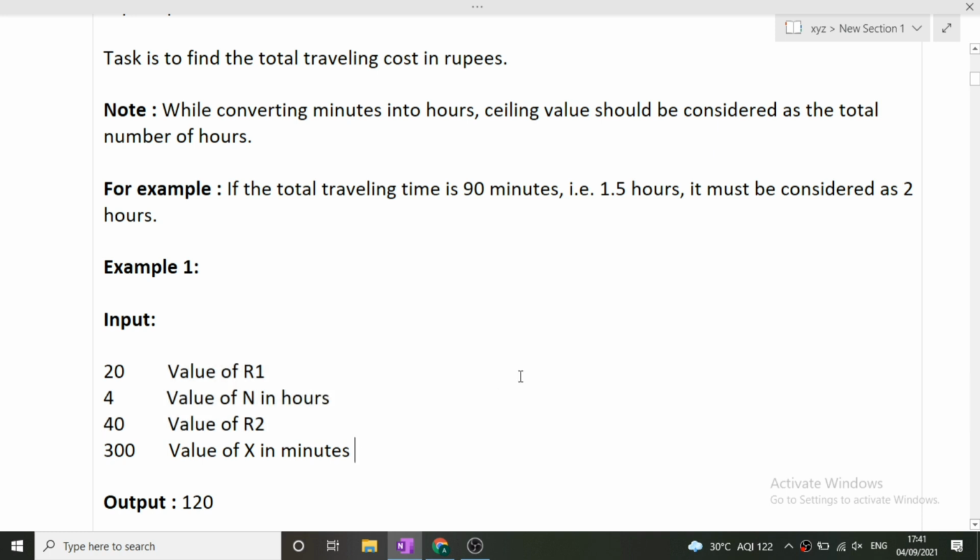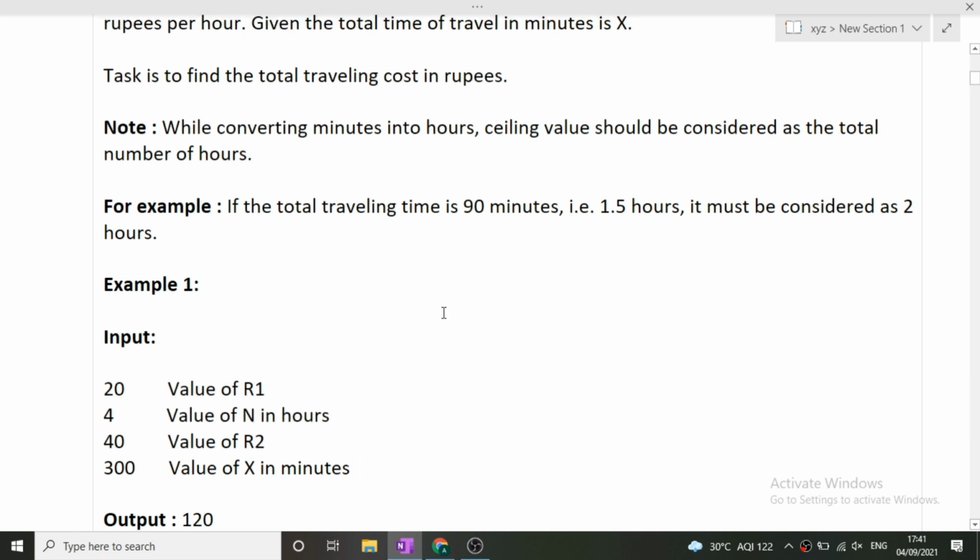And guys, one major thing that many of you will not notice, see this note: if the total traveling time is 90 minutes, first converting this 90 minutes into hours, we will have to divide it by 60 minutes, so it will give us 1.5 hours. But in this, what should we do? If we have the total duration in fractions, then we have to take the ceiling value. Like for 1.5 hours, it must be considered as 2, so there must not be any decimal values involved. Any value greater than 1 should be ceiled to 2, and any value greater than X should be X plus 1. So I hope this thing is clear to you.